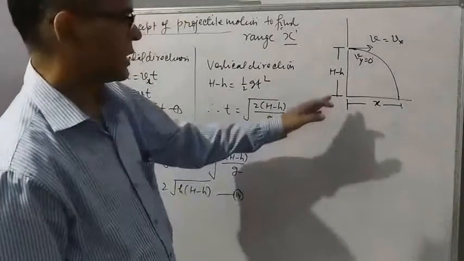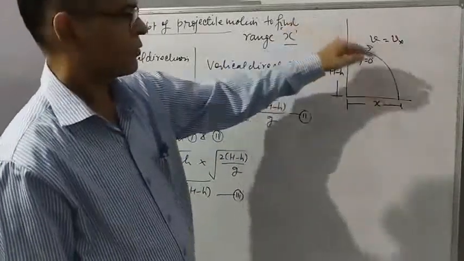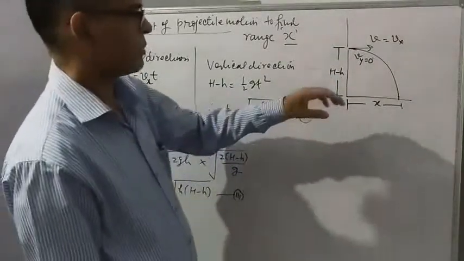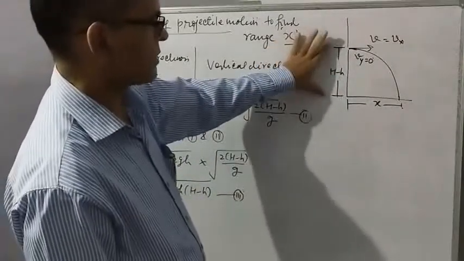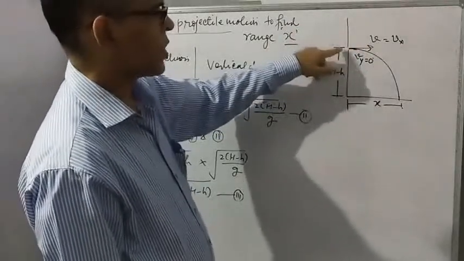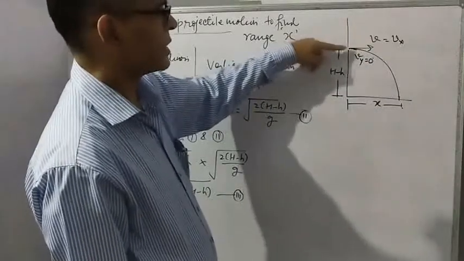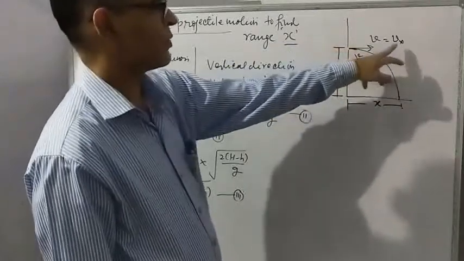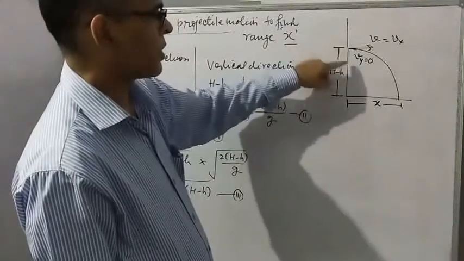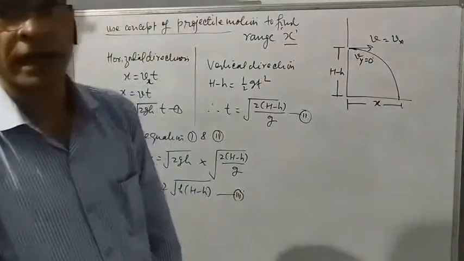Now let us find range, means horizontal distance covered by falling liquid or falling water. In the previous figure you have seen this height is H minus h. Velocity of efflux is v. Since liquid is flowing initially in horizontal direction, the x component of velocity will be v and the y component of velocity will be 0, because component of any vector at 90 degrees is always 0.